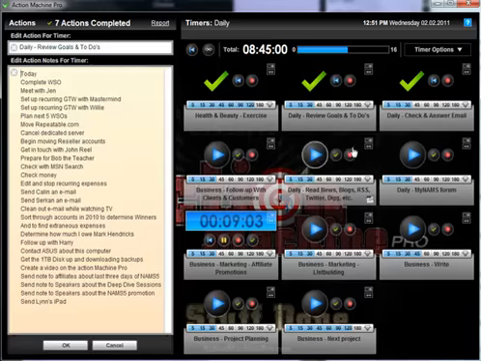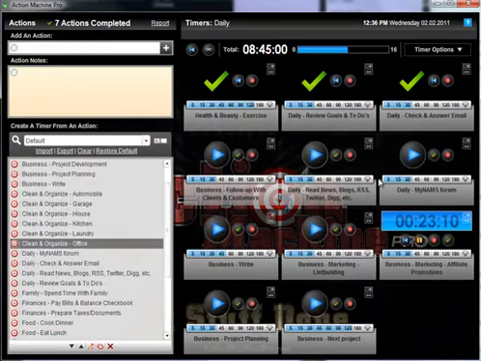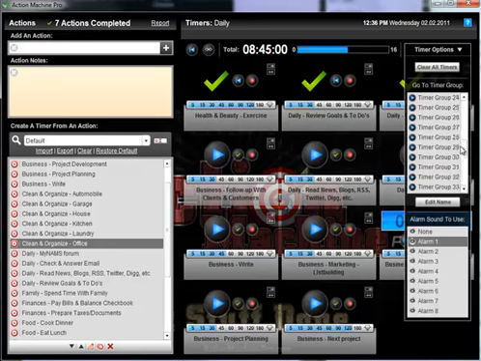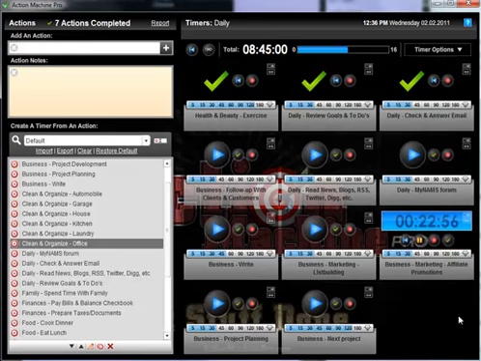You can create as many timers as you want. I think actually up to, or days, let's see, groups of timers. I think it's up to 50. Yeah, 50. 50 timer groups plus the ones that are already created. So I clicked on daily. These are my daily activities. You can see I've got a timer running right now.